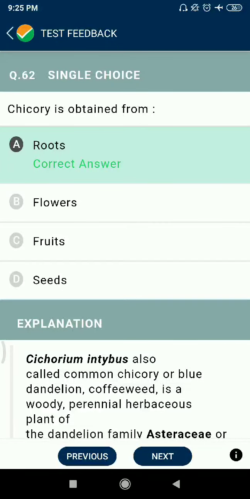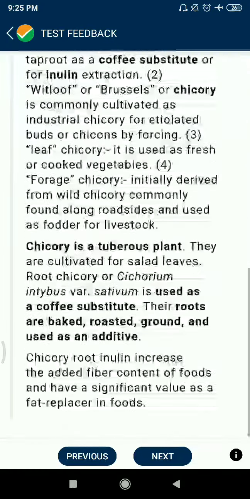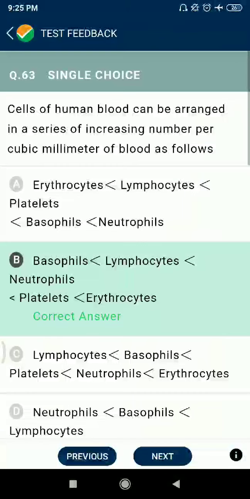Question 62: Chicory is obtained from roots. Question 63: Cells of human blood can be arranged in a series of increasing number per cubic millimeter of blood as follows: basophils, lymphocytes, then neutrophils, then platelets, then erythrocytes.